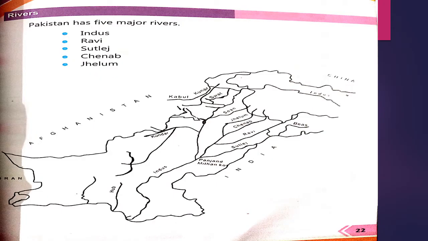Let's move toward the next page. This is page number 22 of your reading book, and we will talk about rivers. Pakistan has 5 major rivers and their names are Indus, Ravi, Satluj, Chenab and Jhelum. How many rivers are there in Pakistan? Yes, there are 5 major rivers in Pakistan. Here your chapter has been completed. So let's move toward the workbook work.